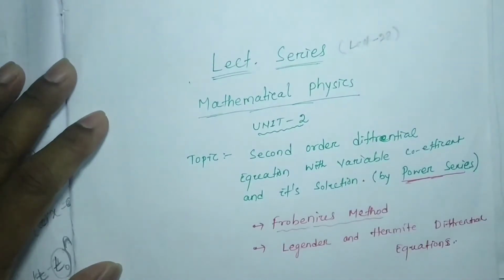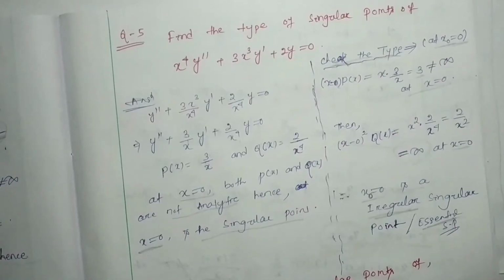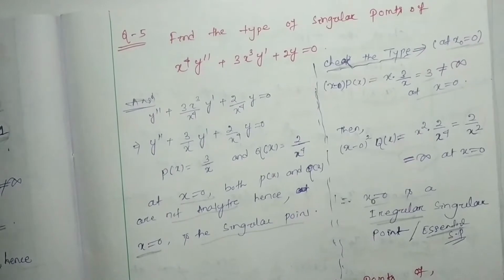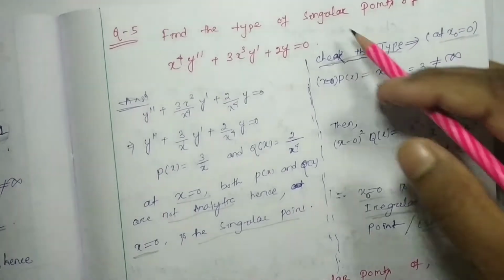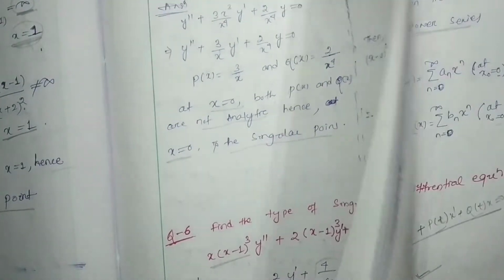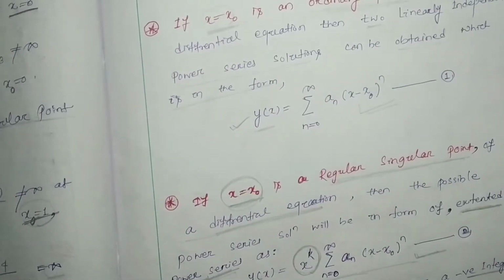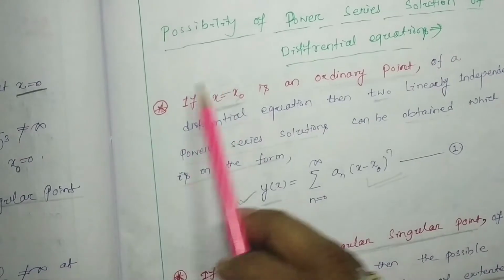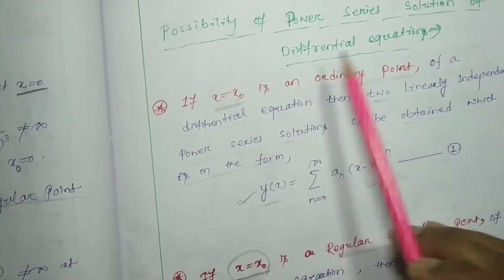In our last lecture we discussed a few numericals on singular point, and then the possibility of power series solution of differential equations.